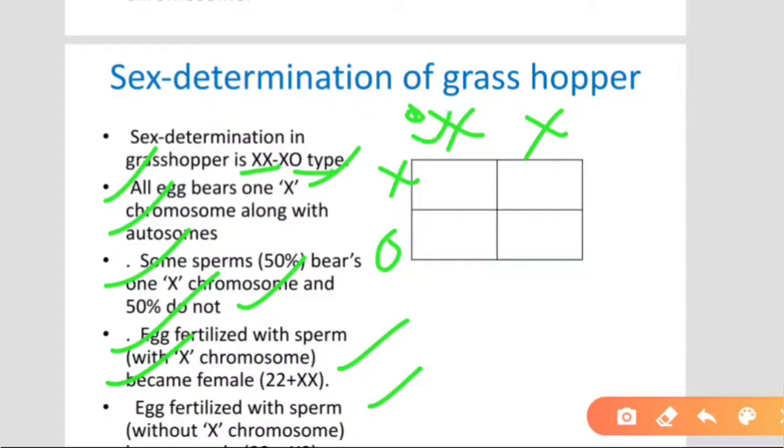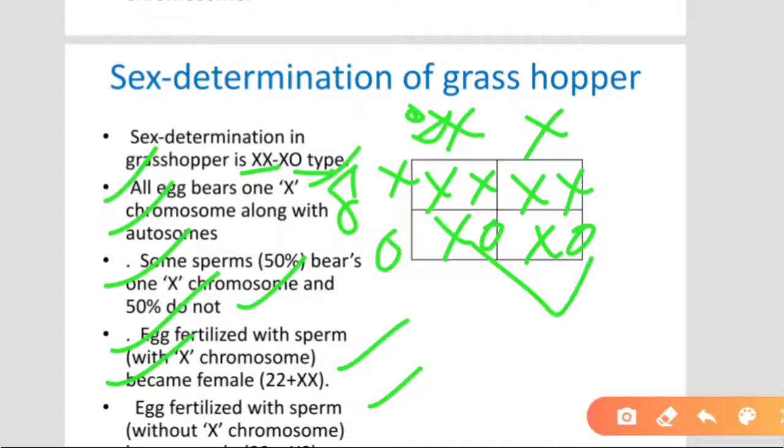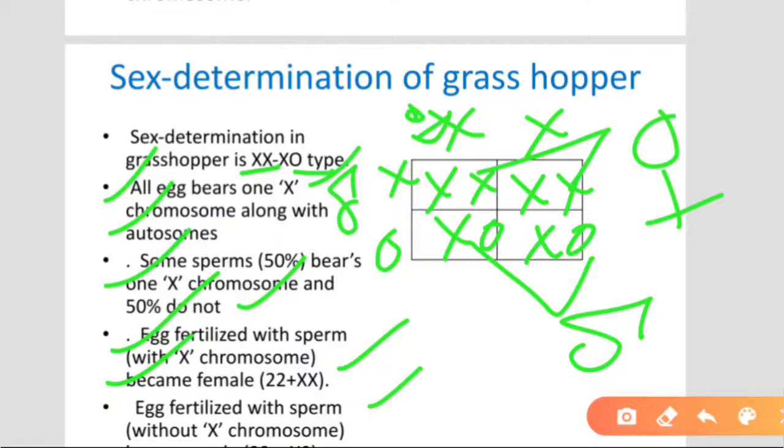This is the female gamete and this is the male gamete. Here you can see XX, XX and XO, XO. So these two offspring are male and these two offspring are female. So here you can see the male determines the sex in the grasshopper.